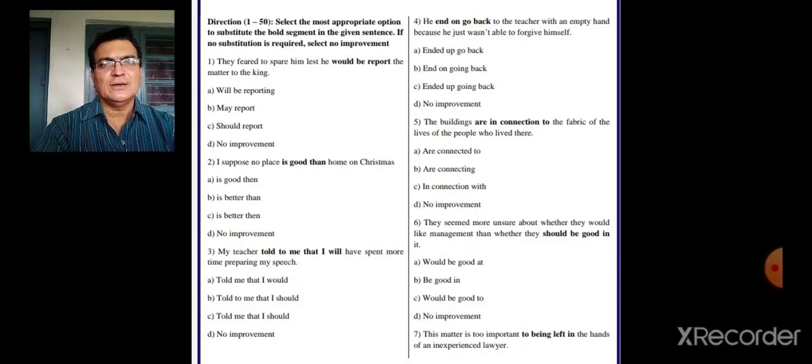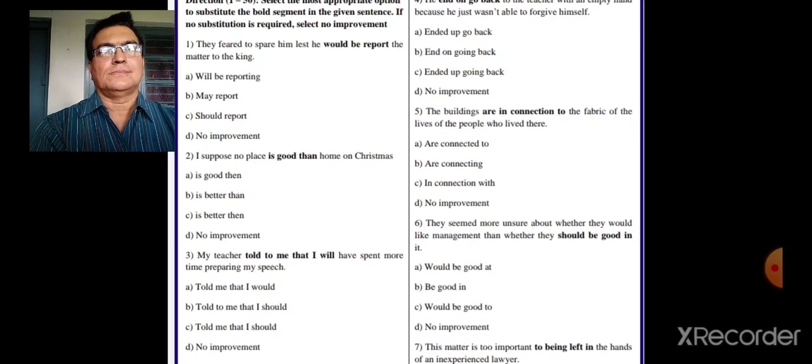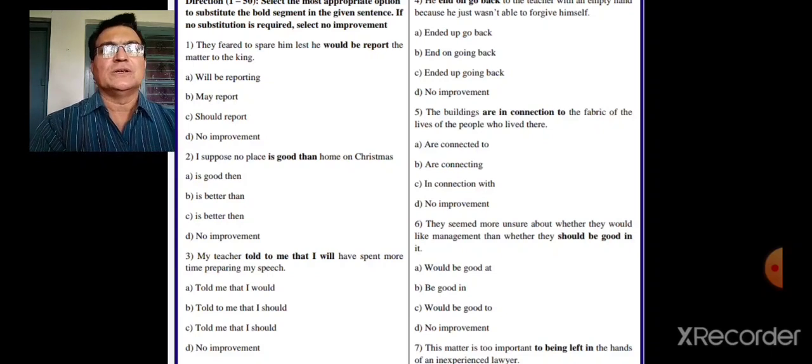So we have to select the most appropriate option to substitute the bold segment in the given sentence. If no substitution is required, select no improvement. So let's take up the first example.